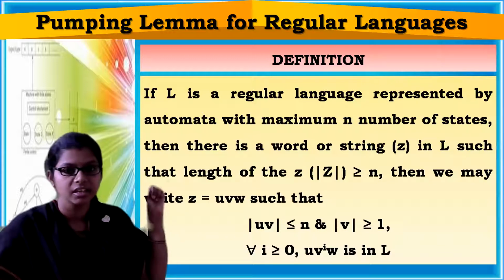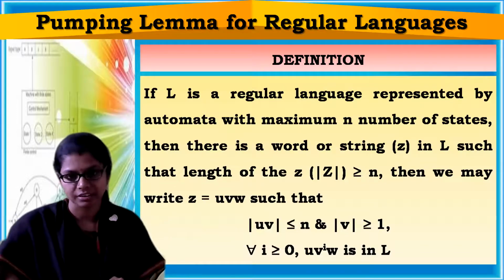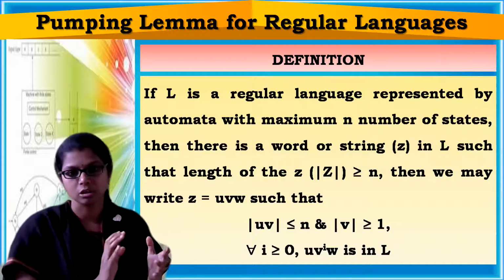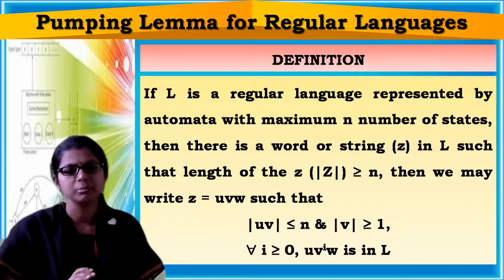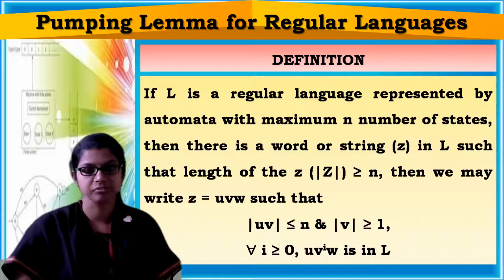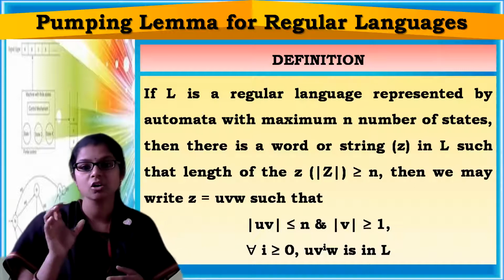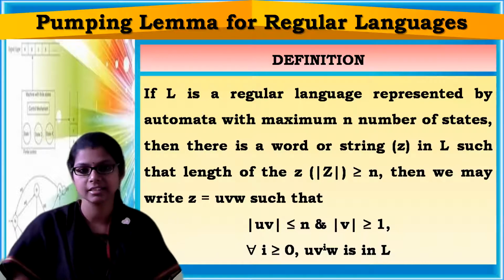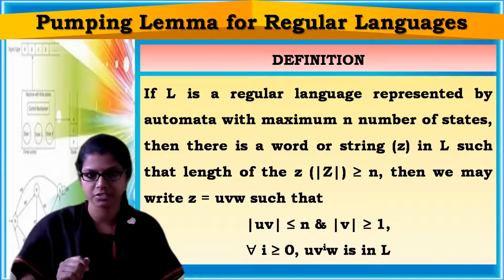Now let's see. If L is a regular language represented by a finite automaton with maximum n number of states, then there is a word or string Z whose length is greater than or equal to n, where n is the number of states.